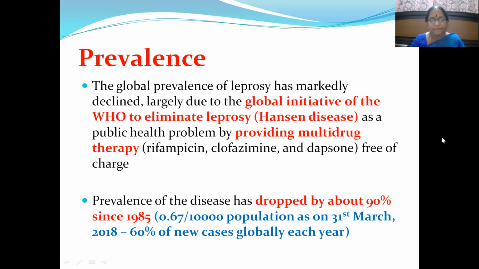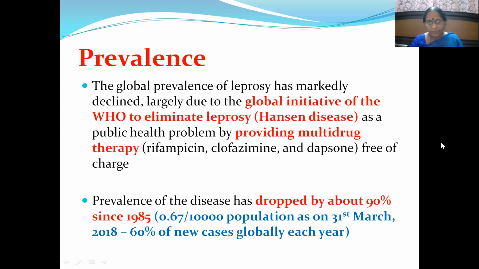Then coming to the prevalence, the World Health Organization is in the process of eradicating leprosy as a disease globally. So they have introduced supplying multi-drug therapy regimens, the drugs like rifampicin, clofazimine, dapsone, etc., free of cost to every patient under surveillance. Because of that, from 1985 onwards, there is a drastic reduction in the prevalence of leprosy.